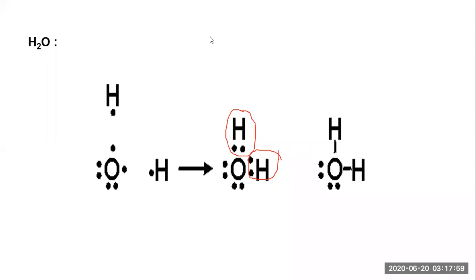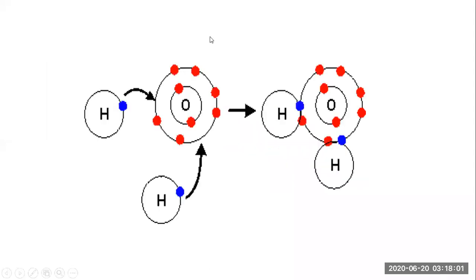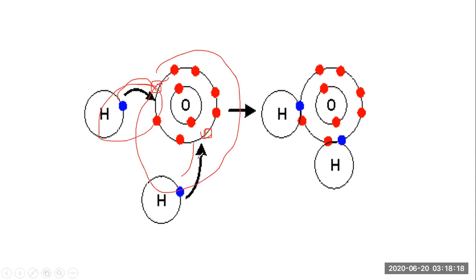So this is the atomic representation. Hydrogen is going to share one electron. This hydrogen is going to share one electron, and this is going to add up here. And when we count this as an 8, and when we count this as a 2, and this as a 2. So these are the things we have already done here.